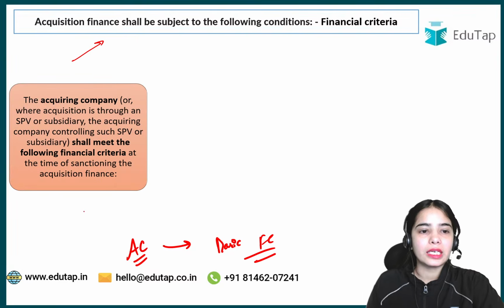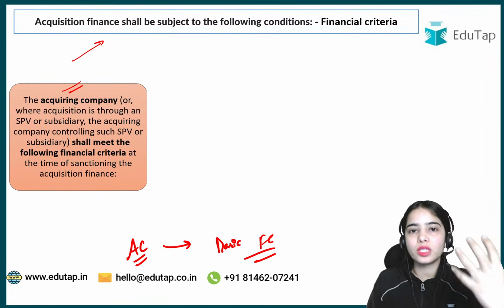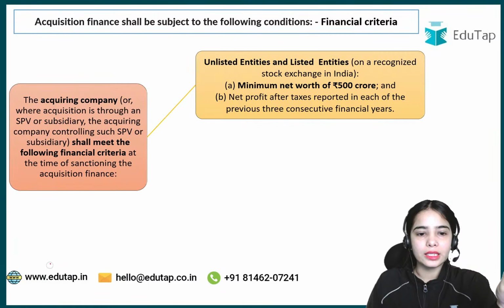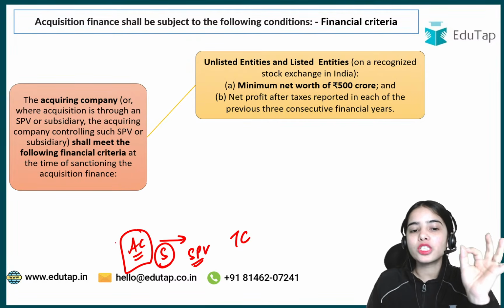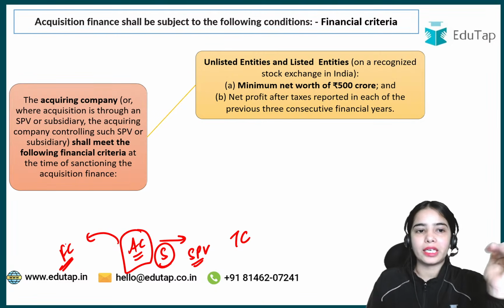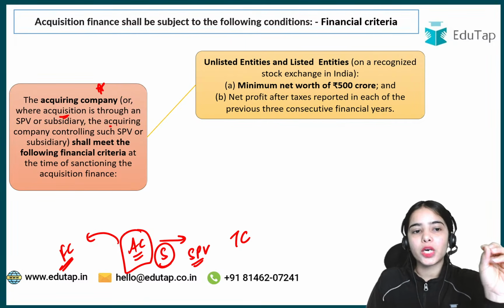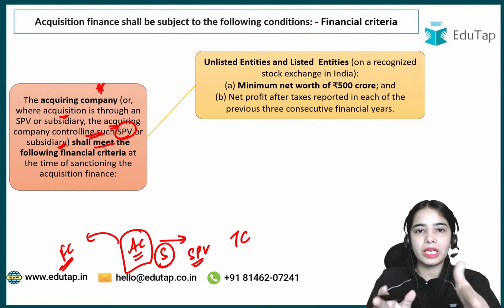Where the acquisition is done through a special purpose vehicle or a subsidiary, the acquiring company that is controlling such SPV or subsidiary must meet these financial criteria, because, as I have told you, the acquiring company can acquire the target company through a subsidiary or a special purpose vehicle.